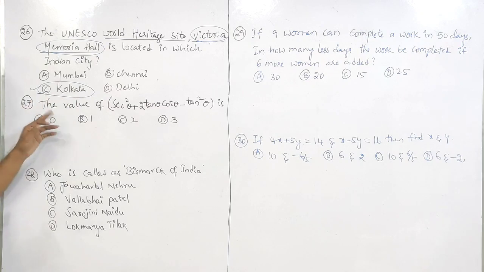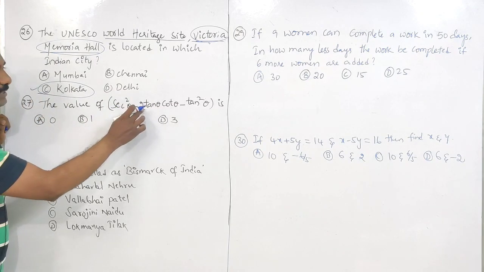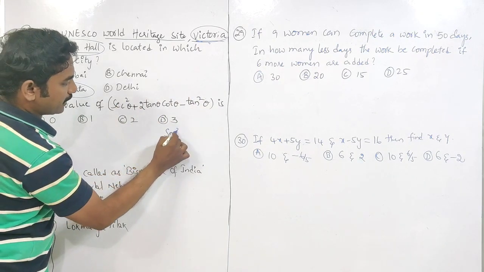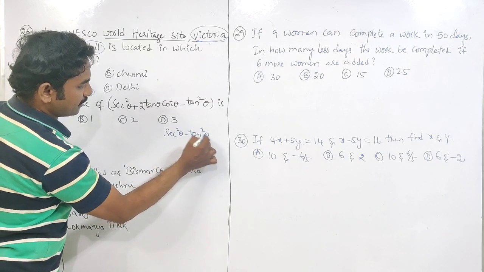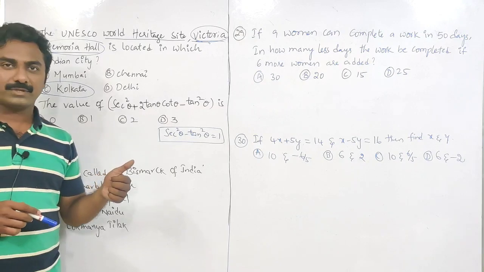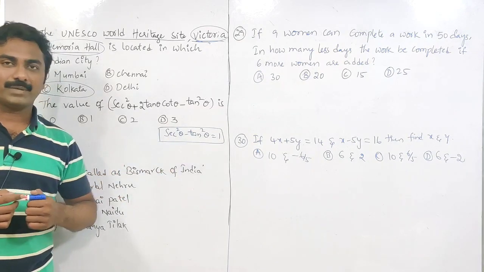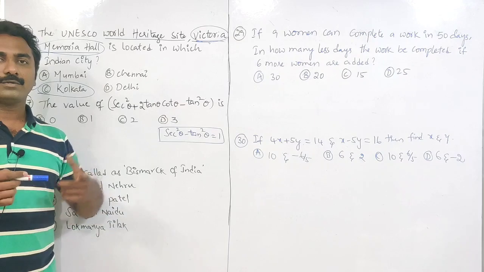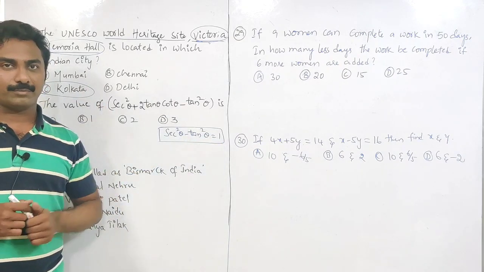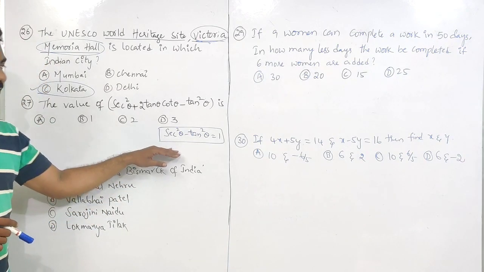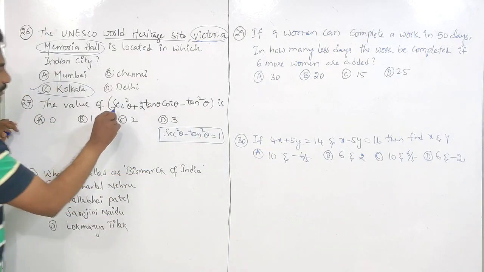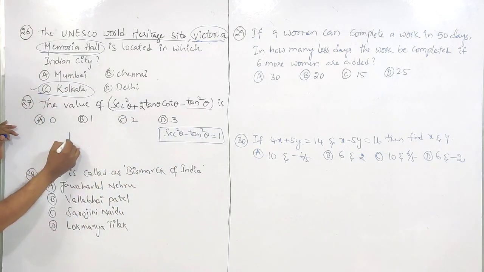The next question. The value of secant square theta plus 2 tan theta cot theta minus tan square theta. We know that secant square theta minus tan square theta is equal to 1. This is one of the identities. Sin square theta plus cos square theta is equal to 1. Secant square theta minus tan square theta is equal to 1. And cosecant square theta minus cot square theta is equal to 1. These are the three identities in trigonometry. So in the place of secant square minus tan square, I am writing 1 here.